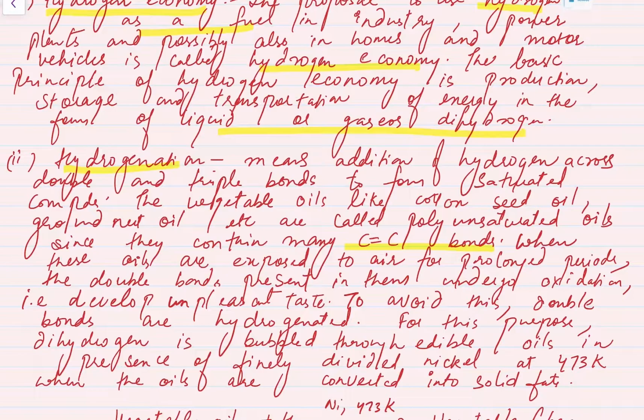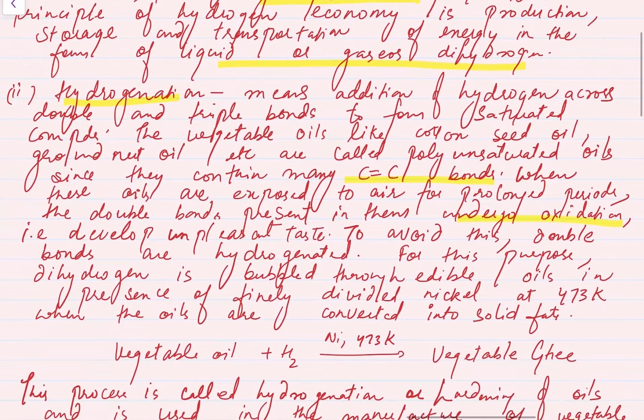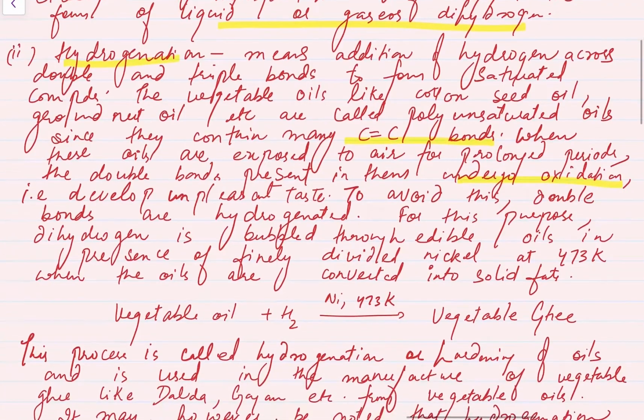When these oils are exposed to air for prolonged periods, the double bonds present in them undergo oxidation and develop an unpleasant smell. To avoid this, double bonds are hydrogenated. For this purpose, dihydrogen is bubbled through the edible oils in the presence of finely divided nickel at 473 Kelvin temperature, and these oils are converted into solid fats,